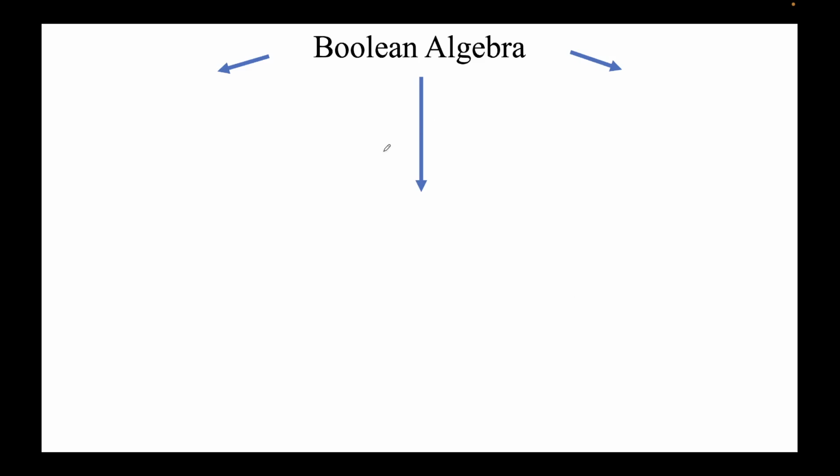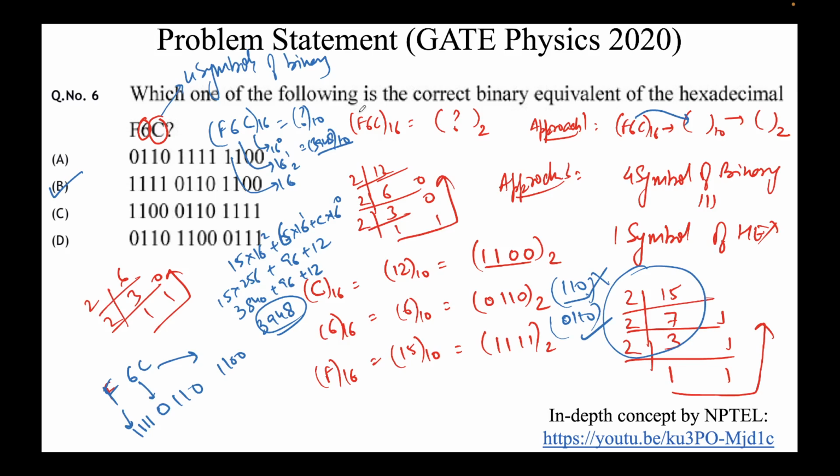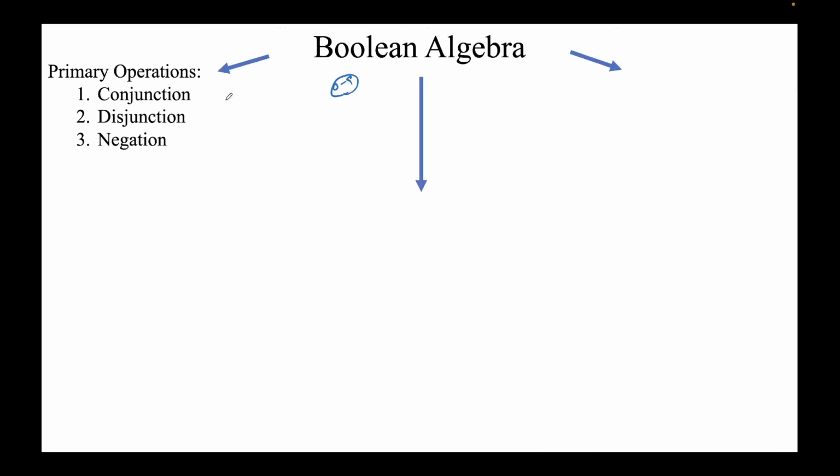Now what we do with numbers, like in mathematics we have some numbers from, let's say, decimal 0 to 9. With these numbers we do some operations: addition, subtraction, multiplication, division. Similarly, for the values 0 and 1, we call them Boolean, because our good fellow Boole formulated this algebra for us. So for the binary values 0 and 1, there are some operations that we can perform.